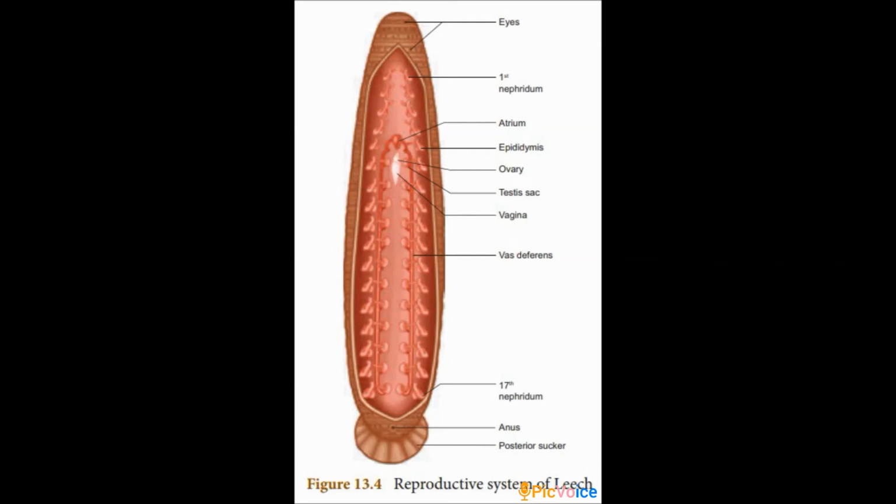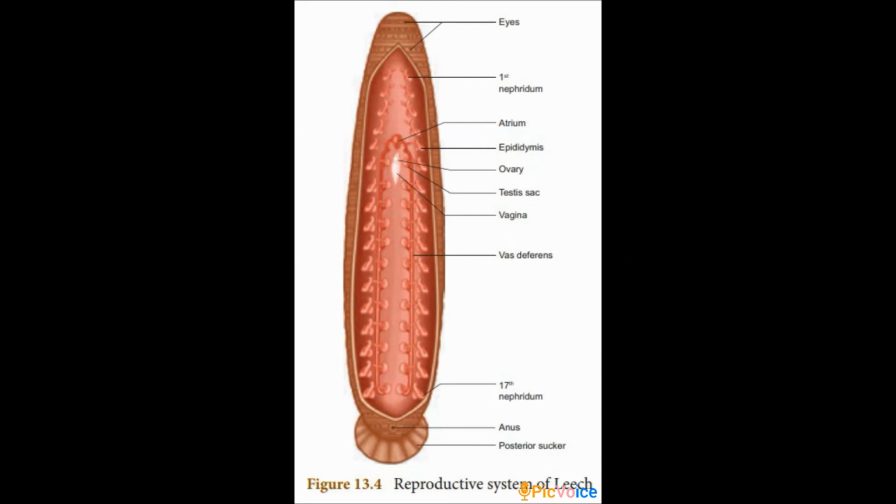Now we can see the development of leech. Internal fertilization takes place in leech, followed by the cocoon formation. Cocoon is otherwise called the egg case. Where is the egg case present? It is present in the 9th, 10th and 11th segments. Cocoon is also called the egg case.